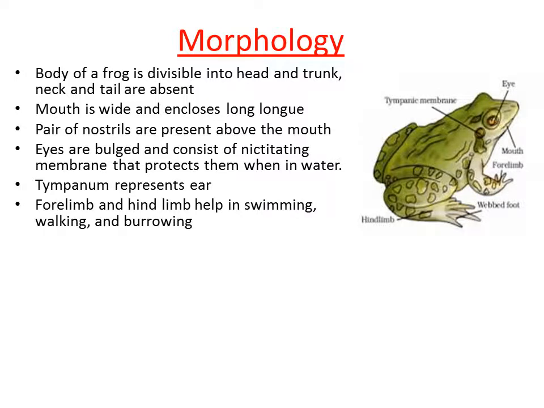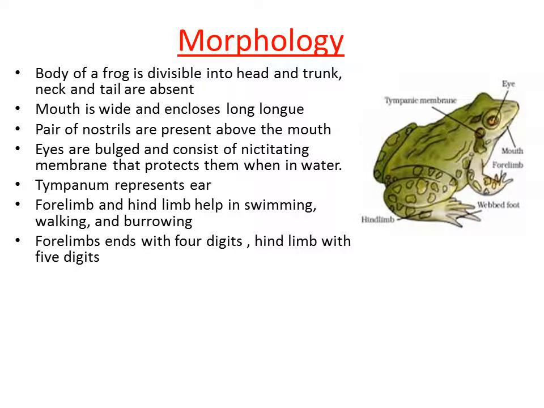Then if you come to the region of the trunk, we can see two pairs of limbs. The first pair of limbs are called forelimbs and the second pair of limbs are called hind limbs. The forelimb and hind limb help in swimming, walking and burrowing. So these are the different activities performed by the two pairs of limbs. These limbs help in swimming, walking and making burrows in the soil, right?